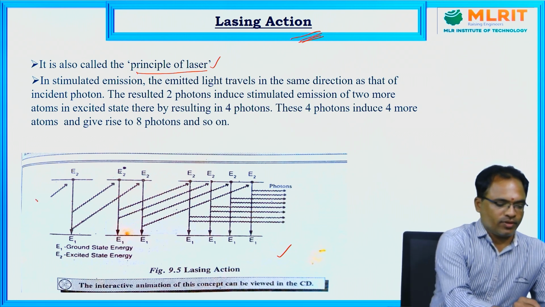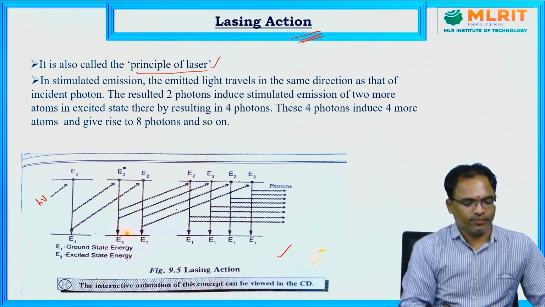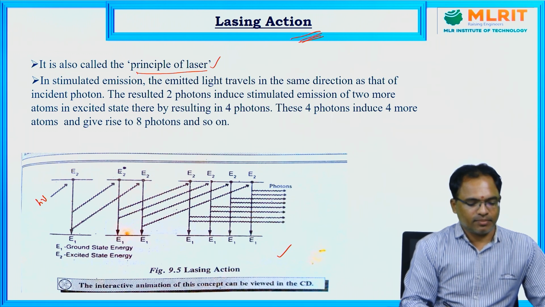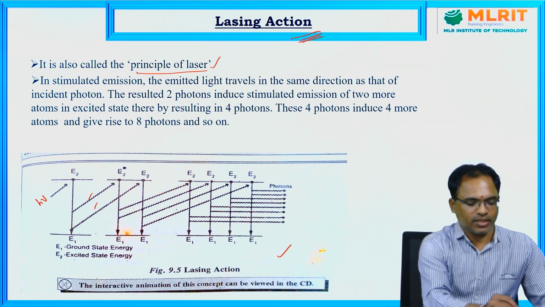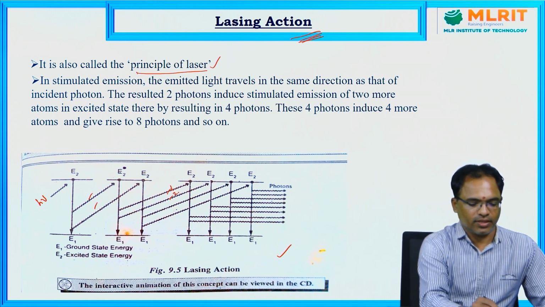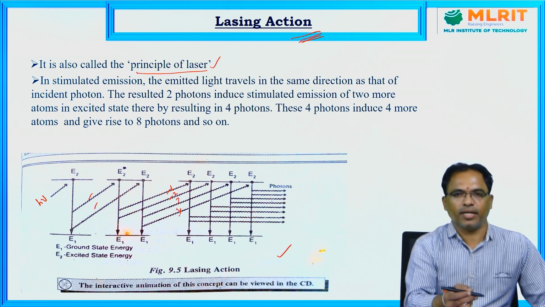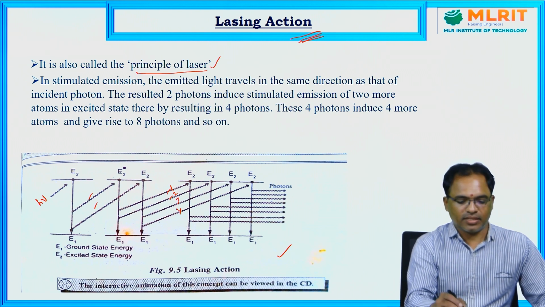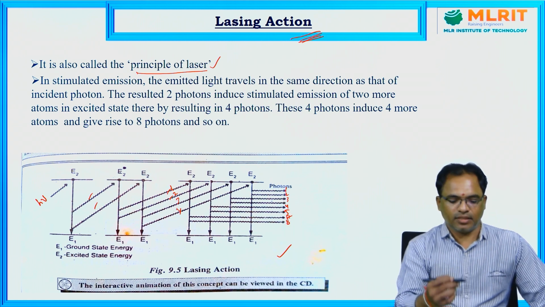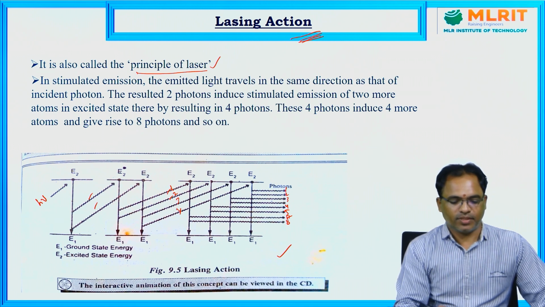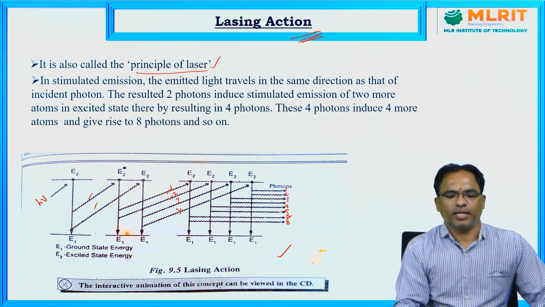Right? So, here one photon from the external source is going to stimulate an atom in the excited state. As a result of that, two photons will release. These two photons again stimulate two more atoms in the excited state. As a result, four photons will release. These four photons again stimulate four more atoms in the excited state. As a result, 8 photons will release. This multiplication process goes on and increases. This repeated stimulated emission process is called lasing action. This is the principle through which we can get a laser beam from a laser device.